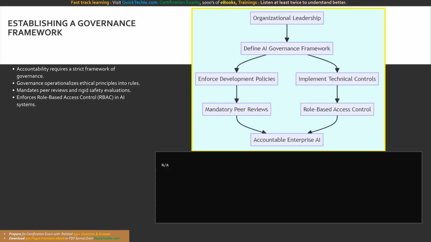Observe the workflow for establishing governance. Organizational leadership defines the framework, which then branches into enforcing development policies and implementing technical controls. These manifest as mandatory peer reviews and role-based access control, ultimately converging to produce a truly accountable enterprise AI ecosystem.